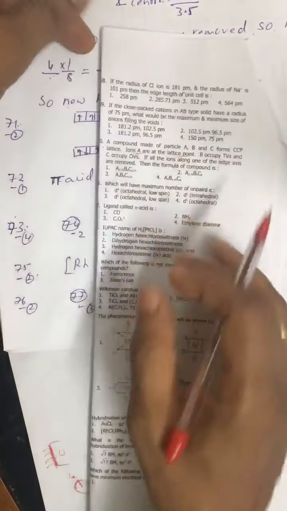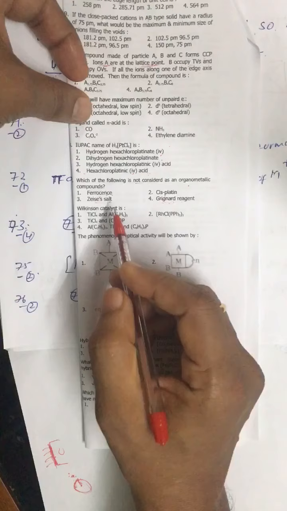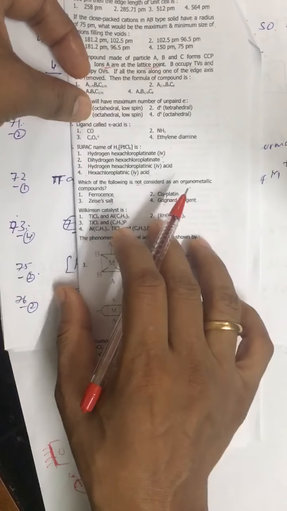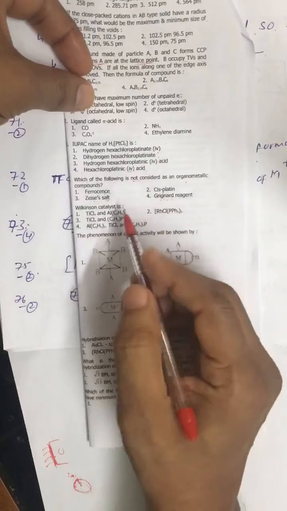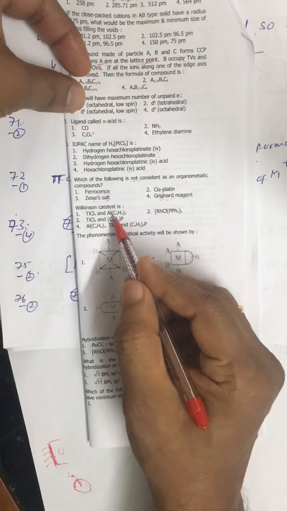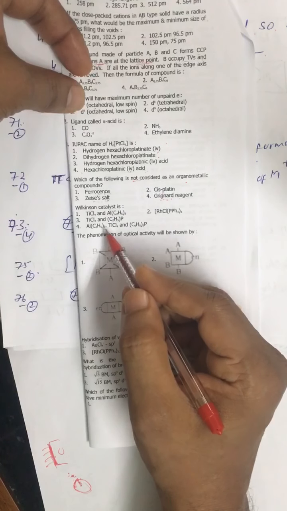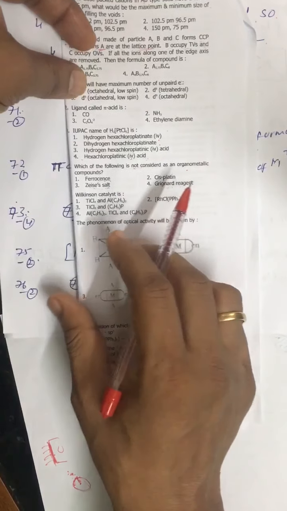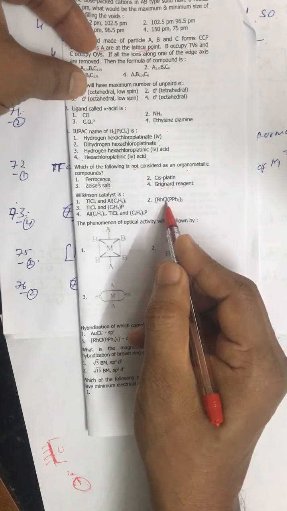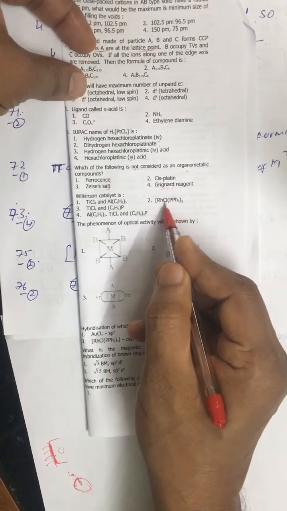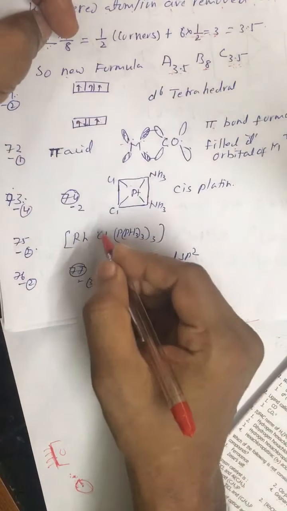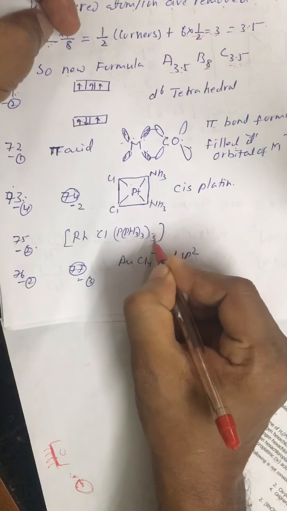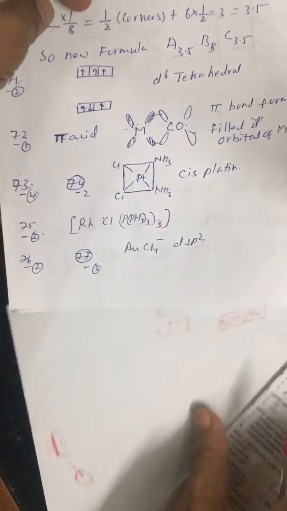Question number 75. Wilkinson catalyst. Again, Wilkinson catalyst is a homogeneous catalyst for the hydrogenation of alkenes. All right. So Wilkinson catalyst, you must remember, this is chlorido tris triphenylphosphine rhodium 1. Okay, this is the formula.